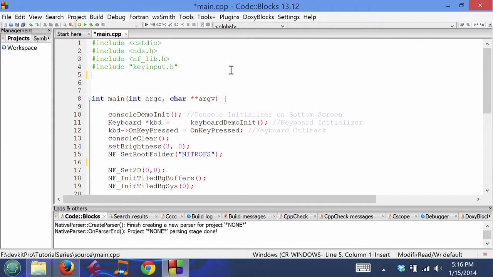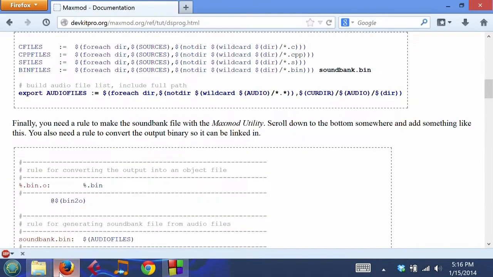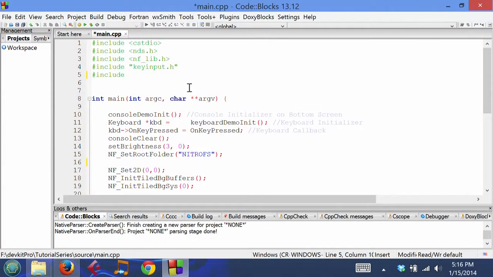Let's get to coding. So Maxmod is kind of cool because it is included with DevKit Pro, and so we can use it pretty much right away. If you notice, that's why it's in devkitpro.org, maxmod.org. It's included. It's all together. This is a very powerful audio library, coded entirely in assembly. Works almost entirely on the ARM7 processor.